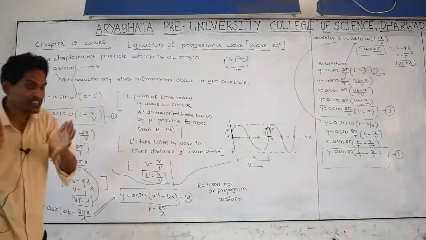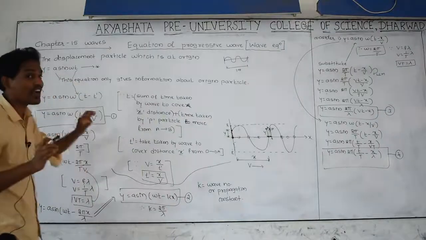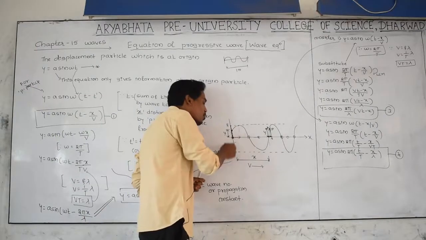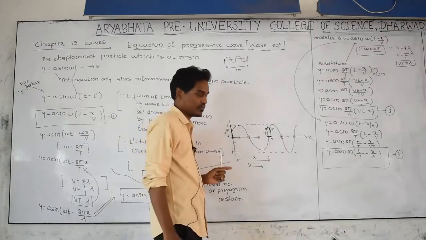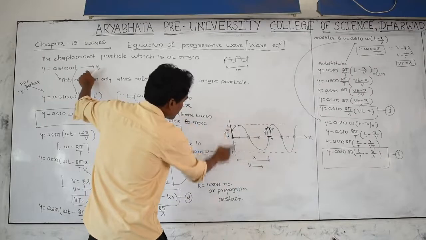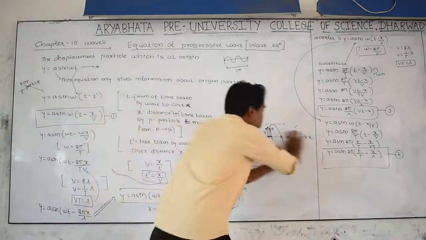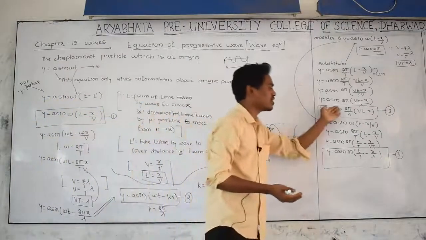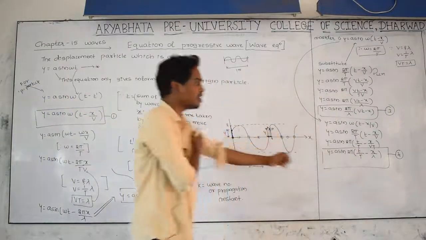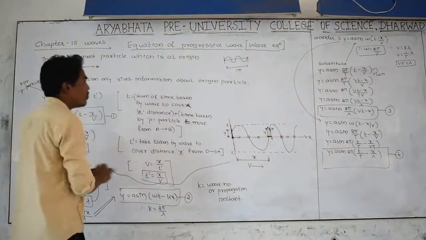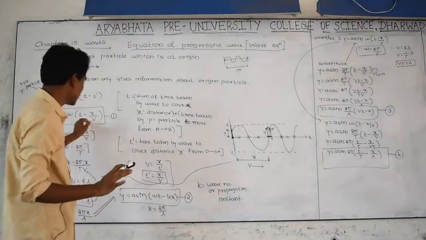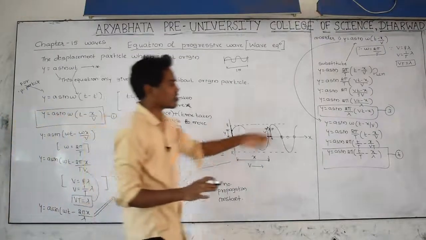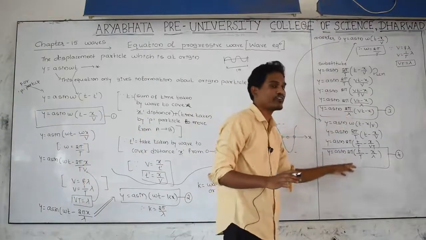Keep in your mind please, this equation only we are using for which particle? The particle which is vibrating at origin. This is the equation applying to the origin particle, and for all other particles you can use this one, you can use the second equation, the third equation, the fourth equation. These are different forms of the wave equation. It is also the wave equation in a different form.